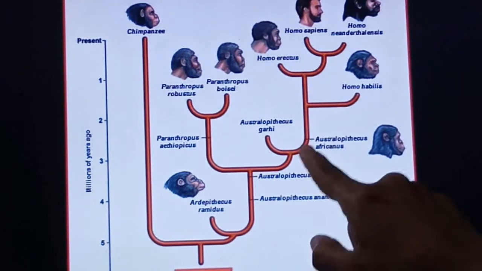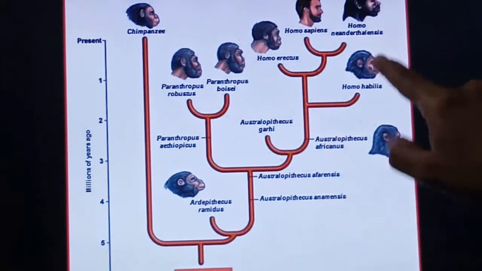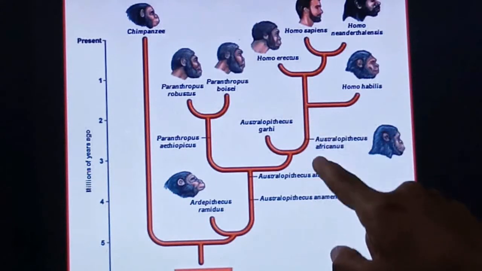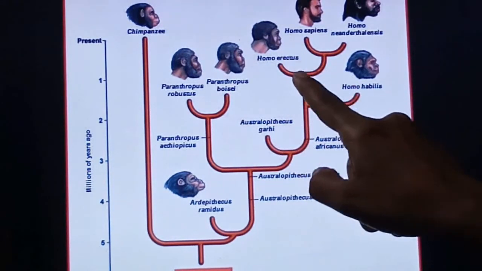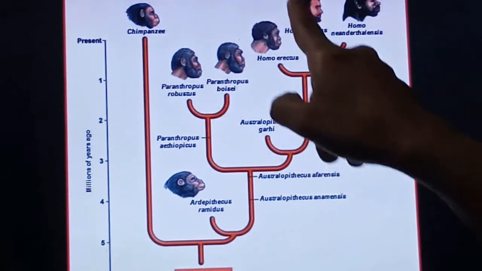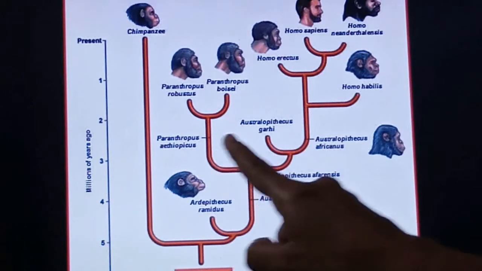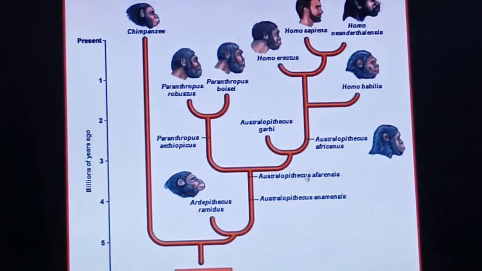So this is the stock. From Australopithecus africanus, Homo habilis evolved. Then from the same you can see that Homo erectus is formed. Then Homo neanderthalensis is formed, and then Homo sapiens. So this is the way of evolution of the various species of human.